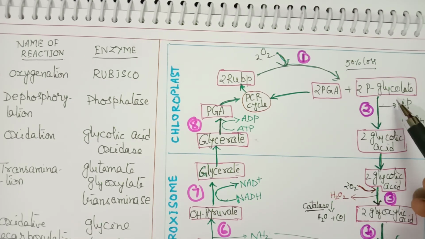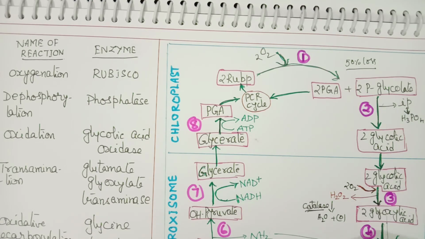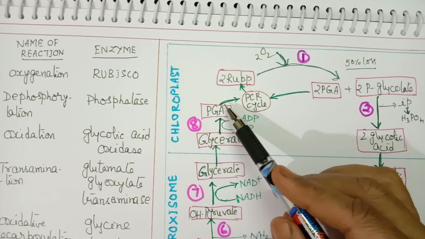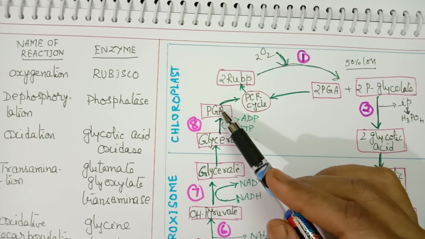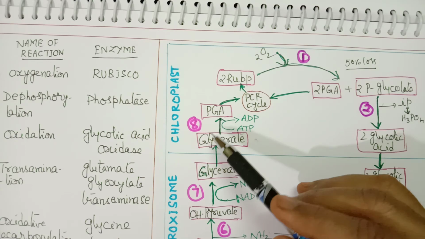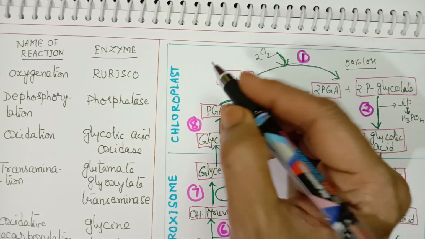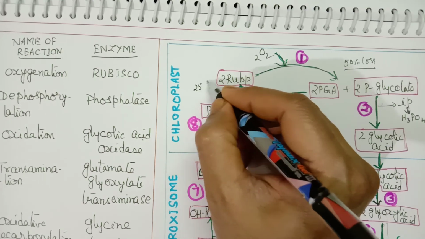Later, when phosphoglycolate undergoes all the set of reactions, finally it releases another PGA. That means altogether 3 PGA are formed; 1 PGA is recovered. So at the end the loss is reduced to 25%.